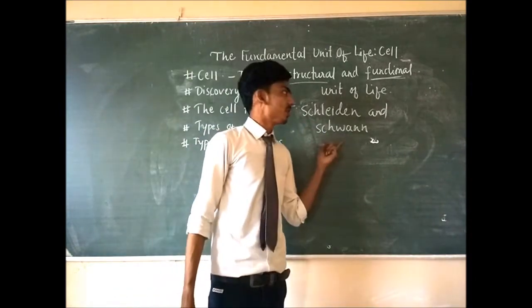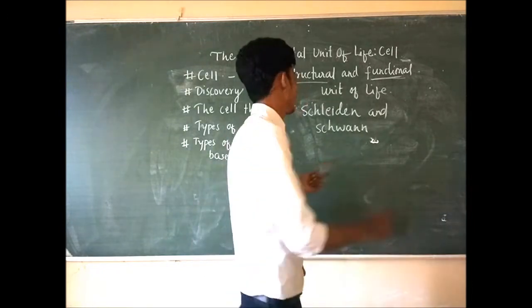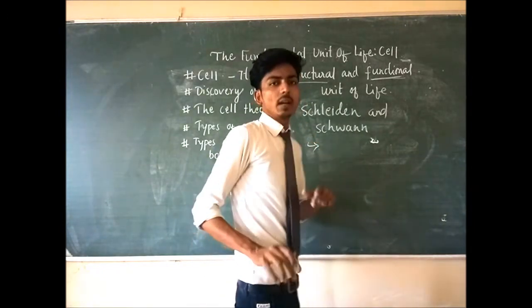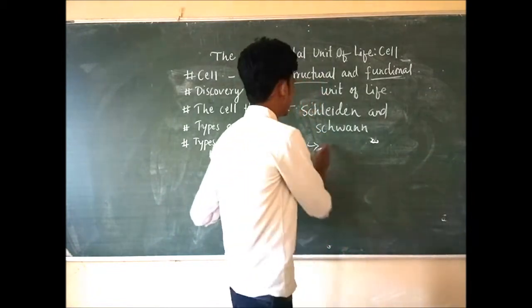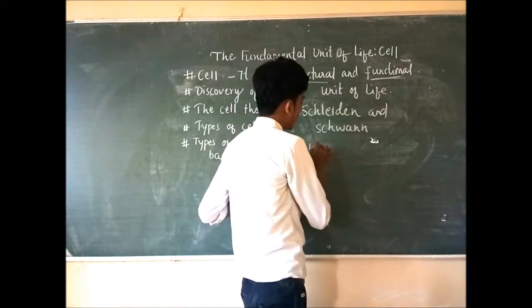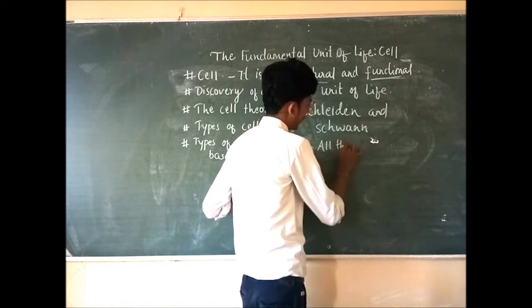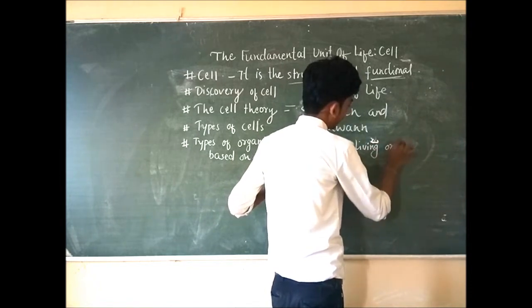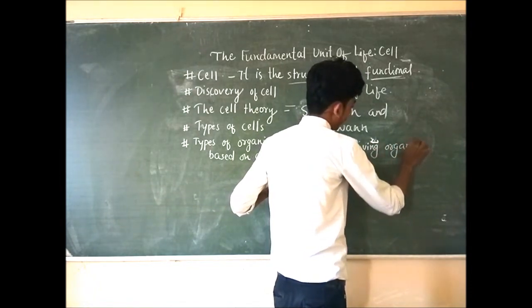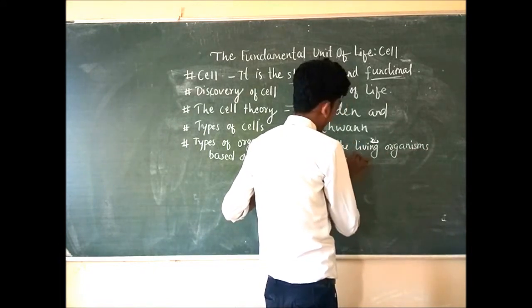What they wrote in their theory is that all living organisms are made up of cells. So the first point of their theory was: all living organisms are made up of cells.